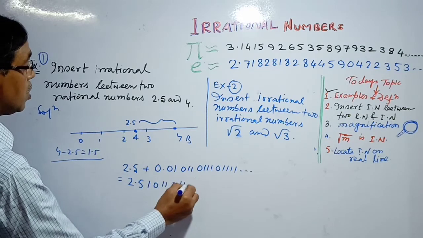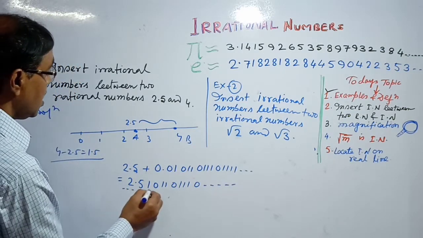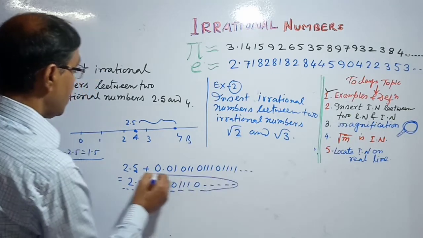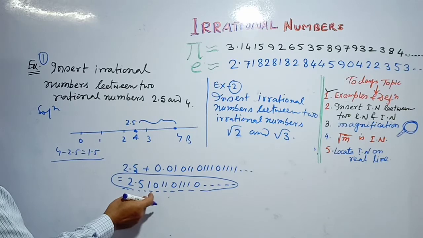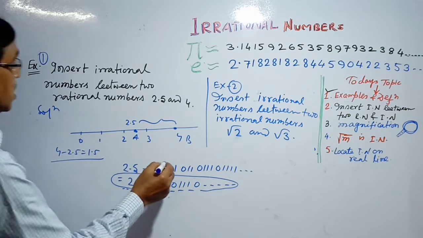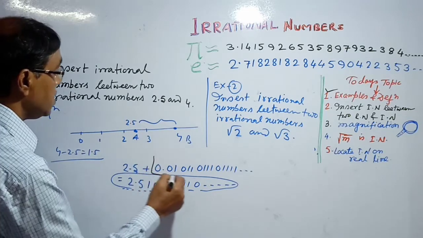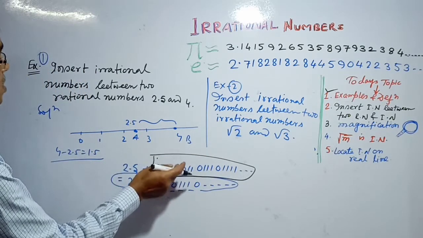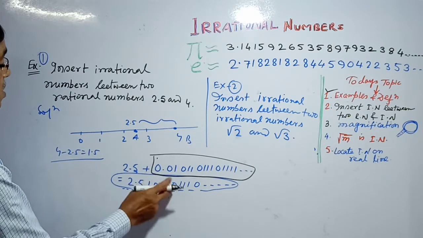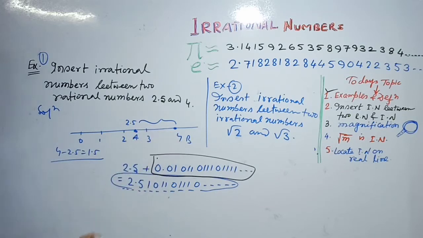This is an irrational number which is greater than 2.5 and less than 4, because this irrational number part is less than 1.5.